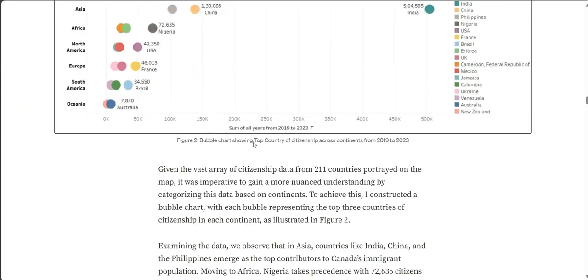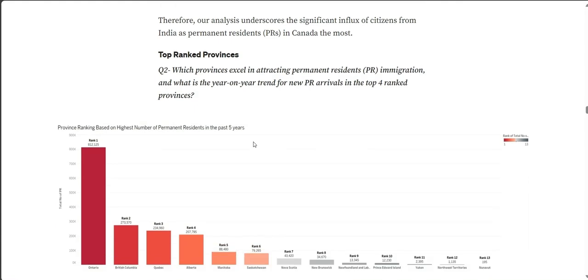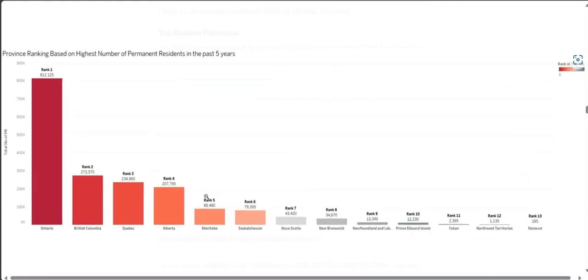Moving on to the next guiding question, which is which provinces excel in attracting permanent residents, and what is the year on year trend for new PR arrivals in the top four ranked provinces? Here we can see that Ontario is the most popular province for immigrants with over 812,000 people moving there from 2019 to 2023. At rank 2 is British Columbia and then Quebec and Alberta. Since these four provinces are the most popular, from here on we'll focus our analysis on them.